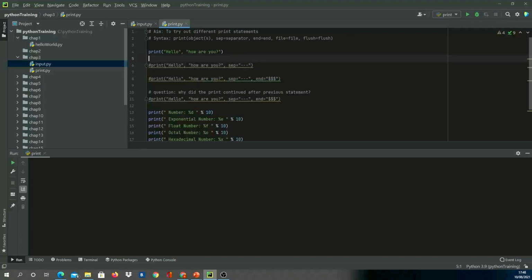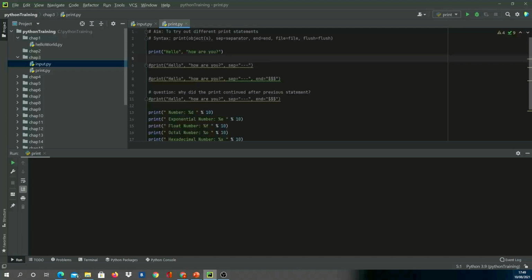So the aim of this is to try out different print statements. To start with, the print syntax is as shown here. So it is the word print, followed by a bracket, and it can have multiple objects. It can have a parameter called separator, a parameter called end. You can also pass in a file to print, and you can have a flush with a boolean value true or false. We'll go through examples here for object, separator and end, and I'll explain to you briefly about file and flush.